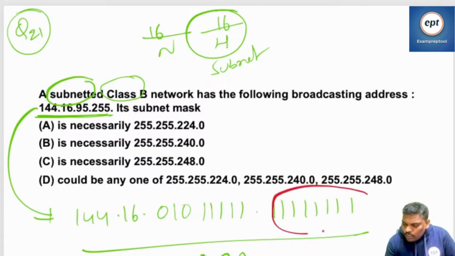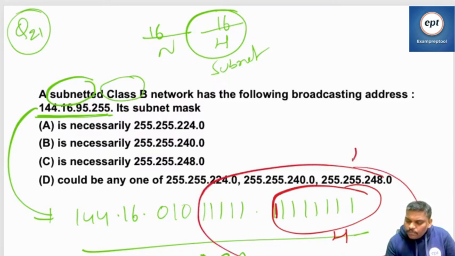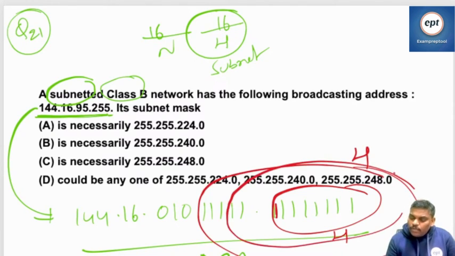Is it only this host part, or is it this host part? I don't know. When you say DBA, host part is all ones. Until which part is host, I don't know. Host is until here, or here, or here. We really don't know. This is the problem.